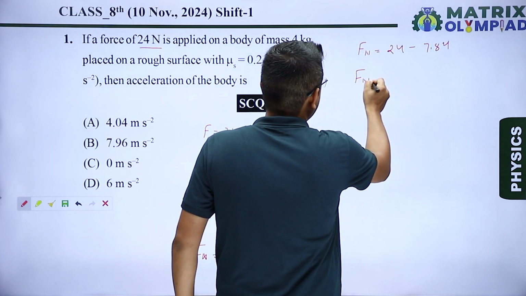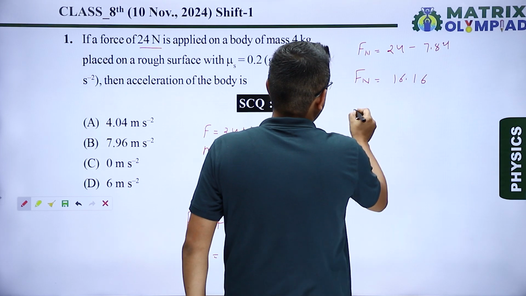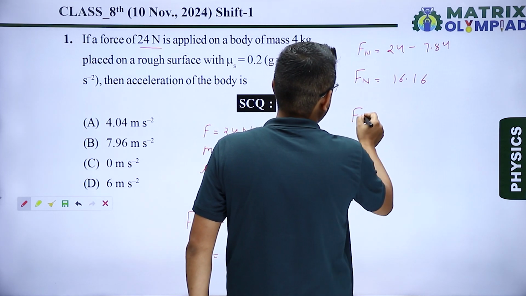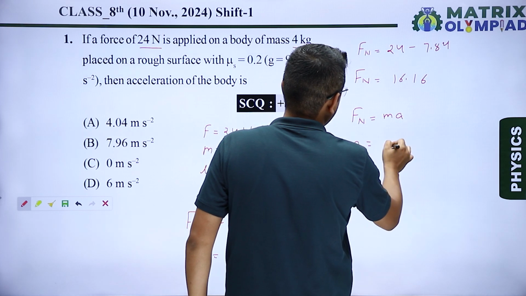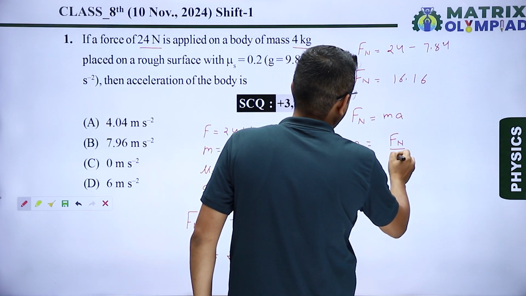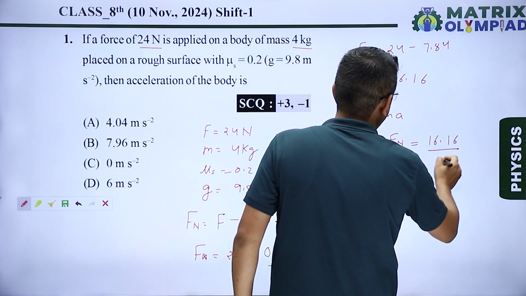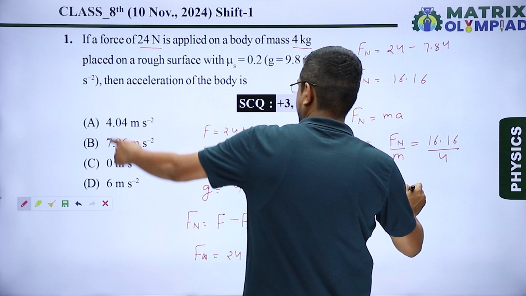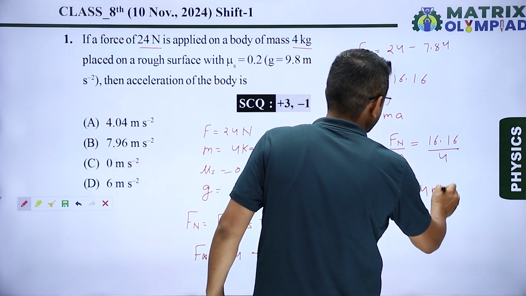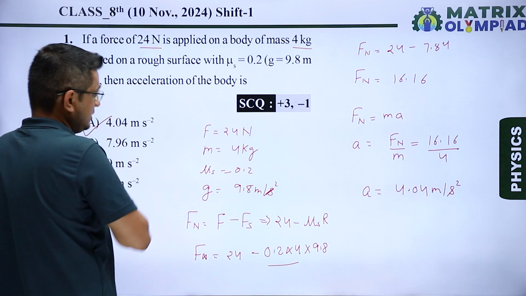Then F net becomes equal to 16.16. We know that F is equal to ma, so a is equal to net force divided by mass, which is 16.16 divided by 4, which is equal to 4.04 meter per second square. So our correct answer is option A.